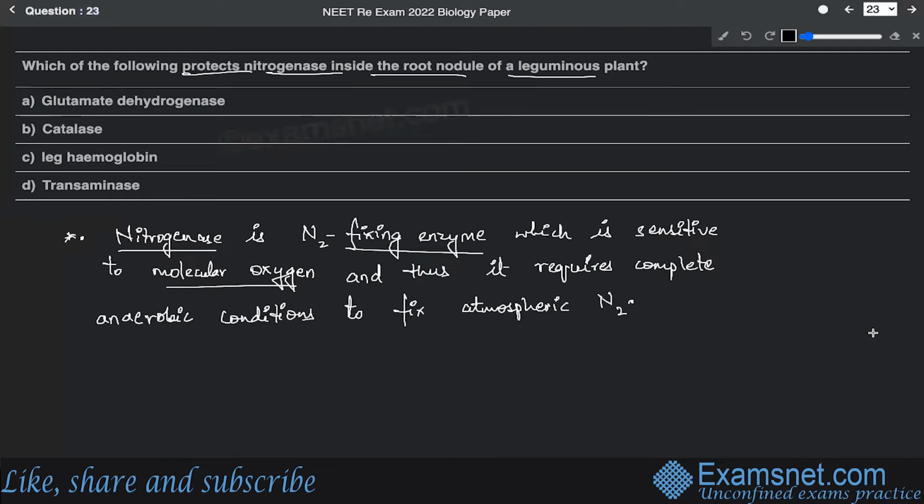All right. So how are these anaerobic conditions provided to the nitrogenase, or how is this demand of anaerobic condition fulfilled? This demand is fulfilled in the nodules which are found in the roots of the leguminous plant.